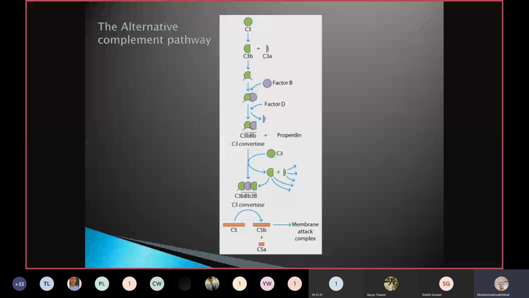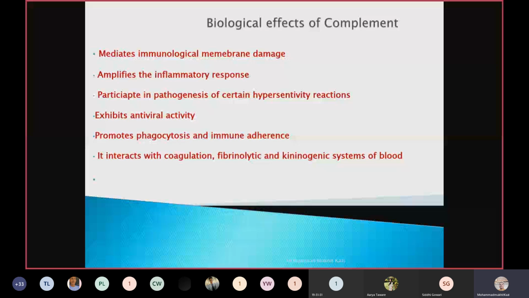Then factor B and factor D will come. They will form a C3 convertase, and that will attack C5, C6, C7, C8, and C9. Again, it forms a pin-like structure, and it will form the hole, and the entire protoplasm will get emptied. Because of that, loss of water means death, cytolysis.